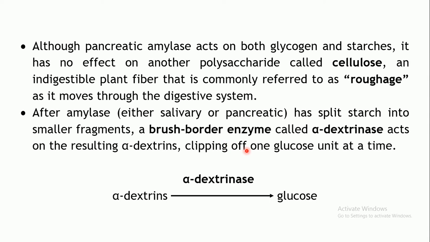One particular brush border enzyme known as alpha dextrinase digests alpha dextrins. Alpha dextrins consist of 5 to 10 glucose units, so these are small fragments of the starches. This alpha dextrinase enzyme will clip off one glucose molecule at a time when it acts on the alpha dextrin. So it will start releasing glucose molecules which can be absorbed into the systemic circulation.